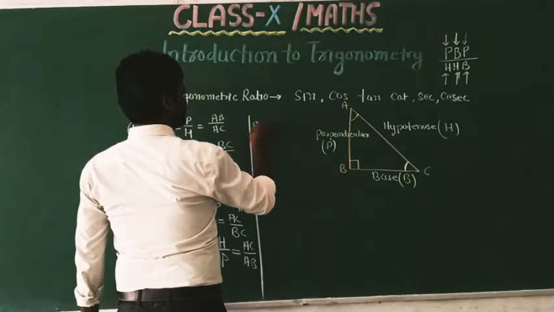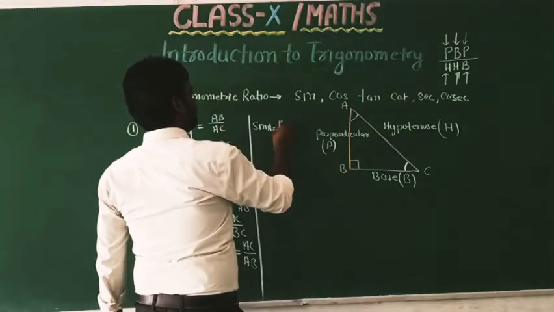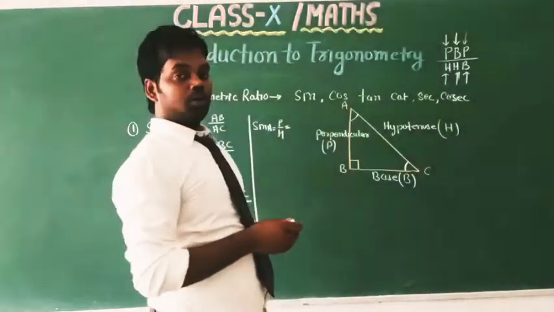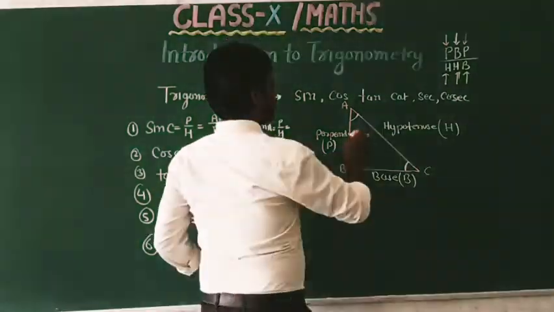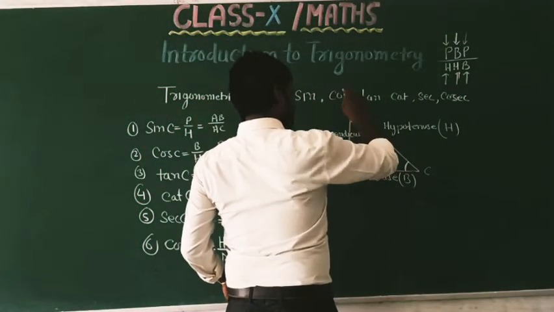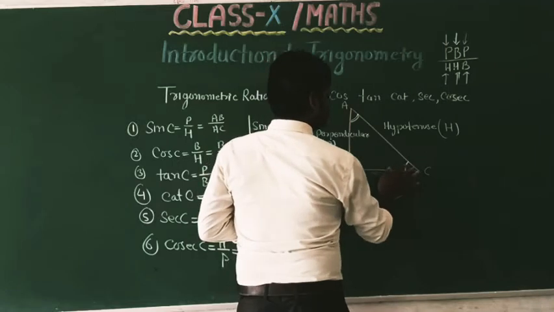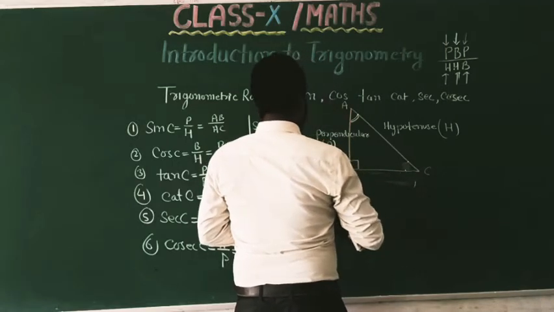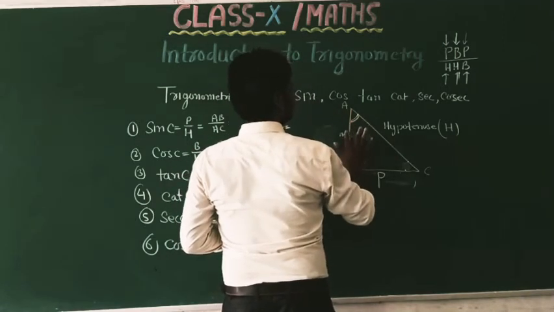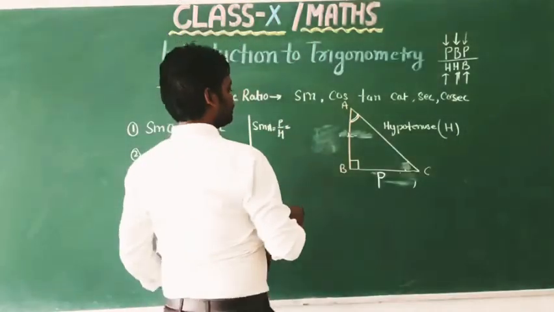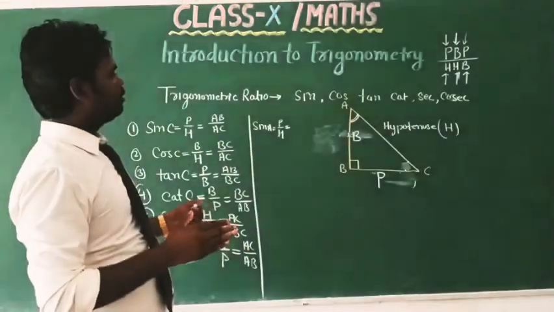First is sin A, equal to perpendicular upon hypotenuse. When A is the acute angle, the opposite side becomes the perpendicular, this is the hypotenuse and this side is the base.